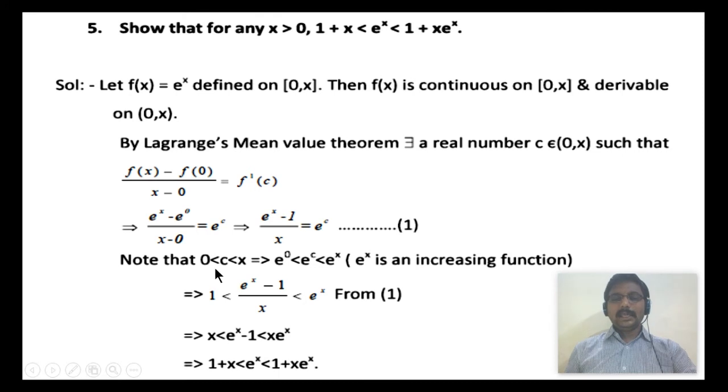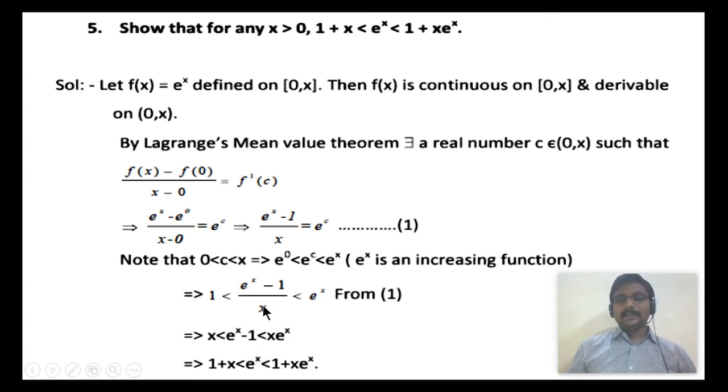Taking the exponential powers of this inequality, that is e power 0 less than e power c less than e power x. Now from equation 1 we have the value for e power c, so replacing it with e power x minus 1 by x. Now clearly x is positive because 0 comma x is the interval. Now multiplying the inequality throughout with x, so x less than e power x minus 1 less than x e power x.